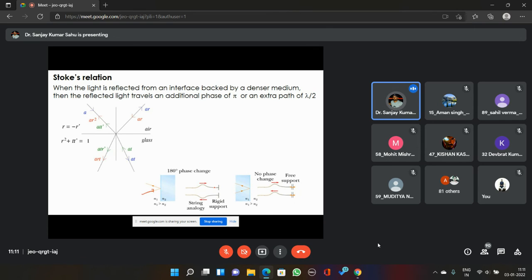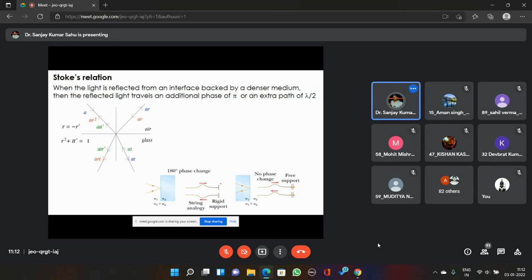And once it reaches the tied end, this rigid support, what will happen? The disturbance will get reflected back towards the source, towards the origin. Now, if the support is very rigid and you have tied it very tightly, then the reflected vibration or reflected disturbance will have an opposite phase to the incident disturbance. As you can see in this figure, the reflected disturbance has an opposite phase to the incident. Opposite phase means pi phase difference.